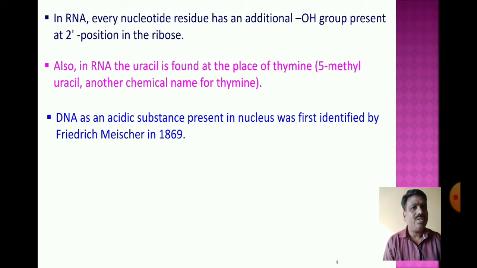DNA is an acidic substance present in the nucleus, first identified by Friedrich Miescher in 1869. You know that DNA is a type of nucleic acid and has acidic properties.